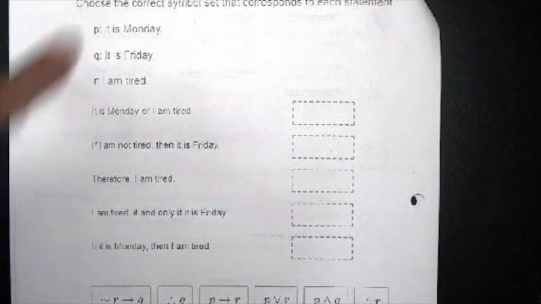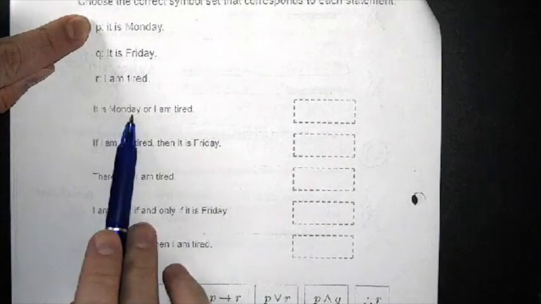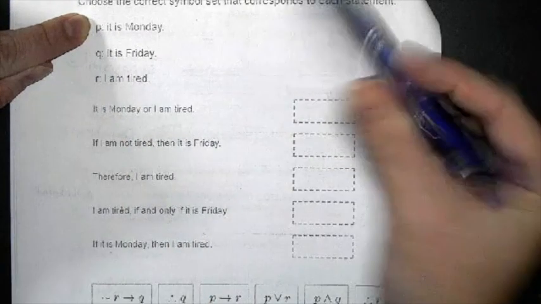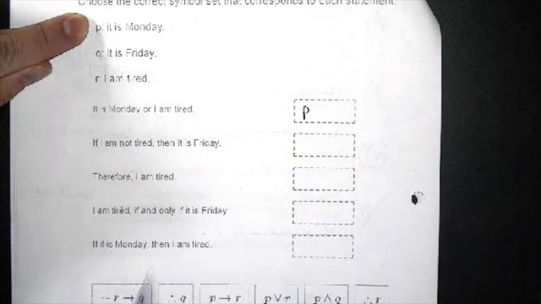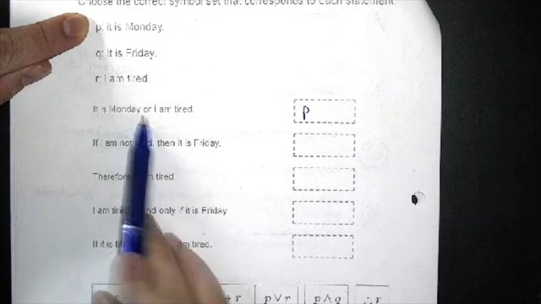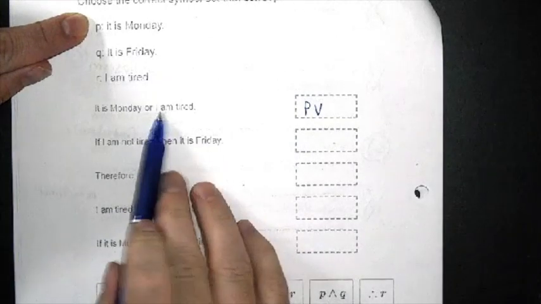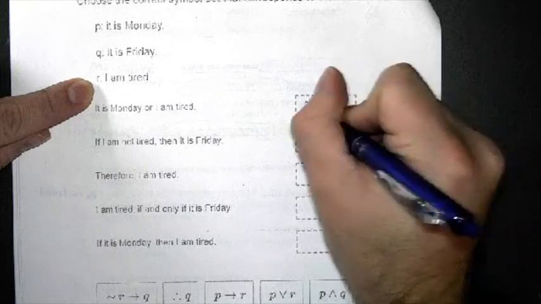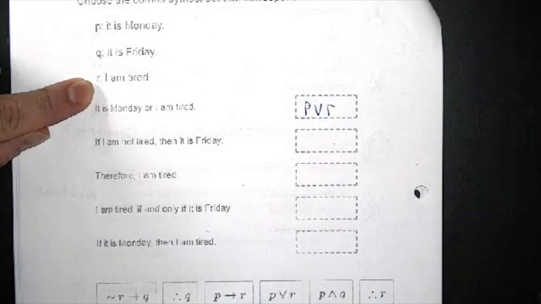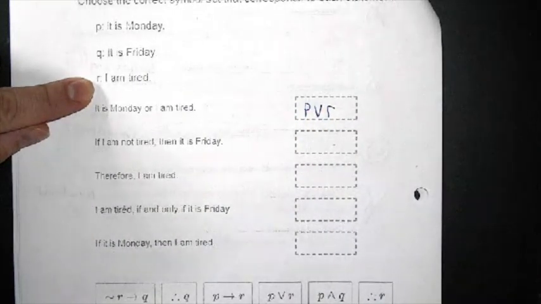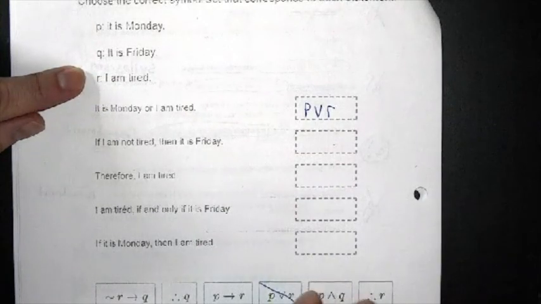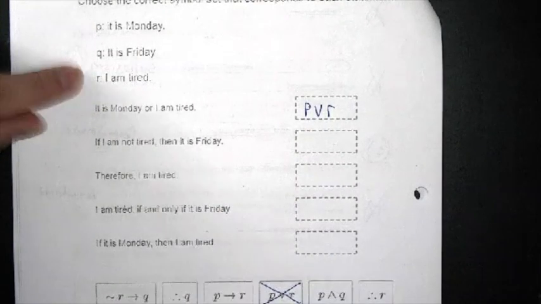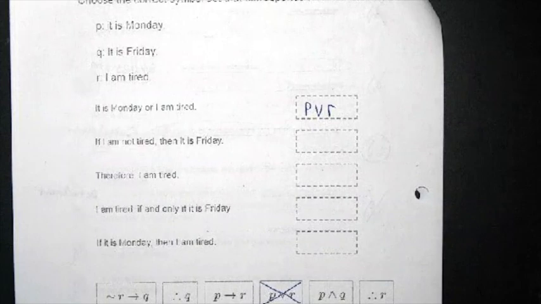So let's look at our first statement. It is Monday or I am tired. So I need to start with it is Monday. It is Monday is P, so I'm going to go ahead and write down a P. It is Monday, or I need the symbol for or, which is my V. I am tired. I am tired is R, so we're going to put R here. So P or R. And is that in my answer choices? It is right here, and we're only going to use these one time, so I'm going to mark that one out.